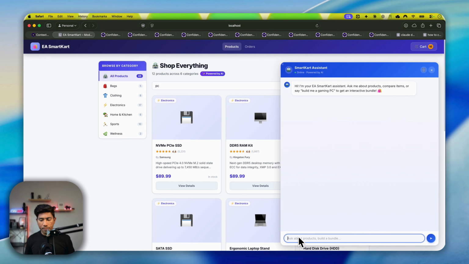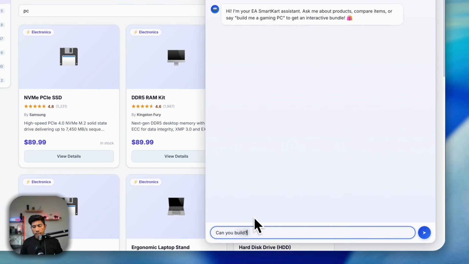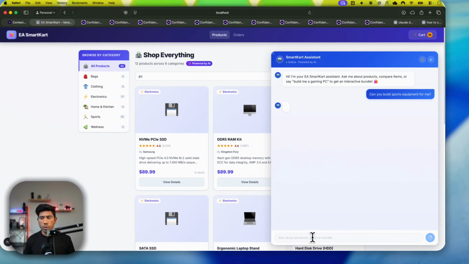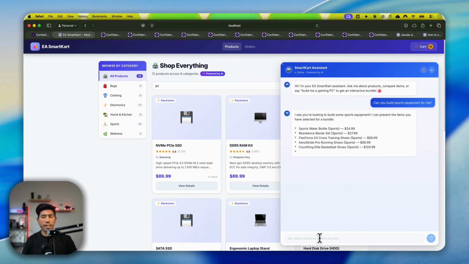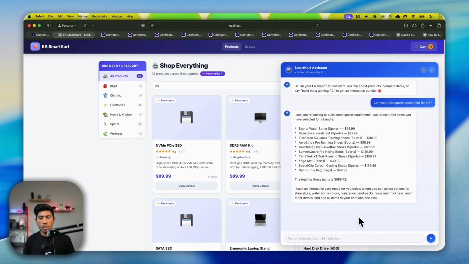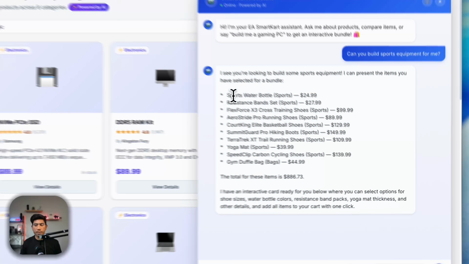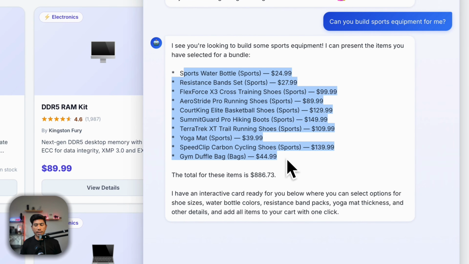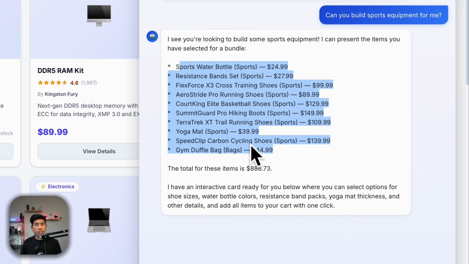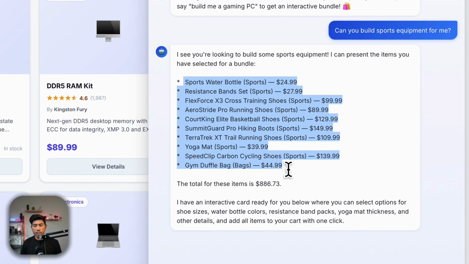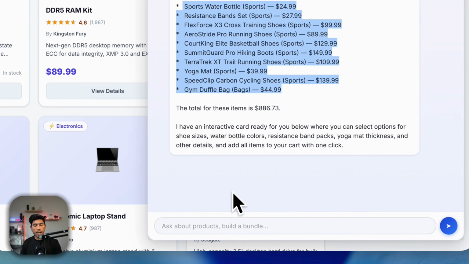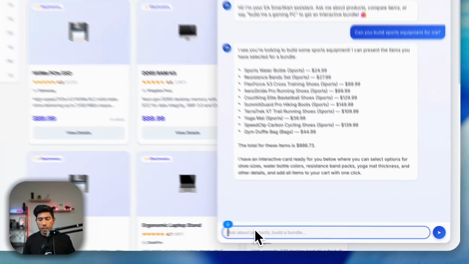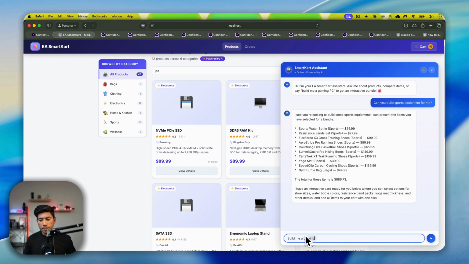Well, as that said, I'm going to say, can you build sports equipment for me? So I'm just going to say sports equipment over here. Well, it's going to show me all the sports equipment that the site actually has got, and you can see that it's just bringing me all the items that we have in the sports equipment category. So you can go and choose these elements that you want to select as well, and then you can add it in the cart.